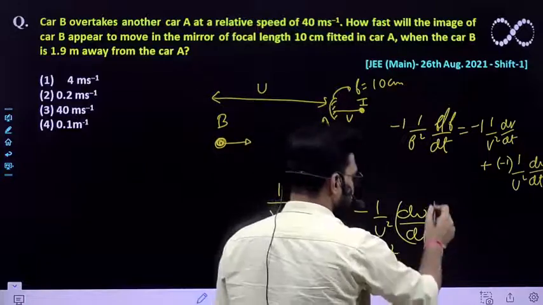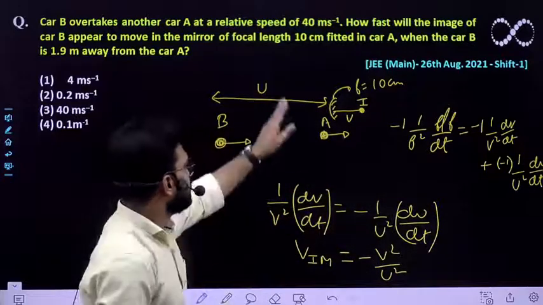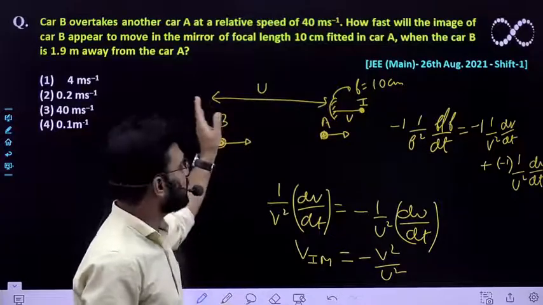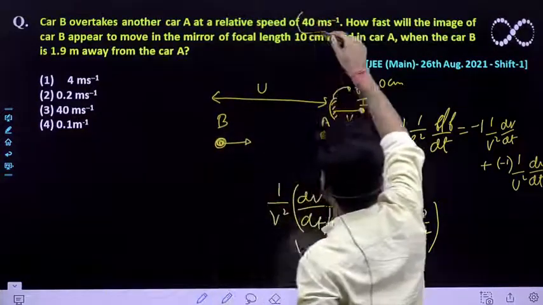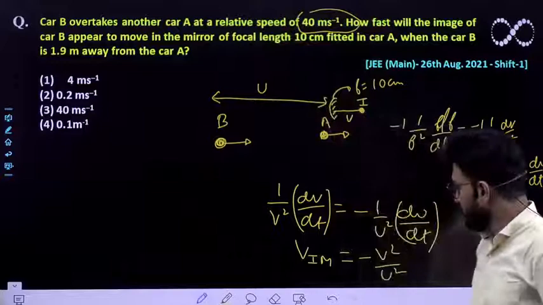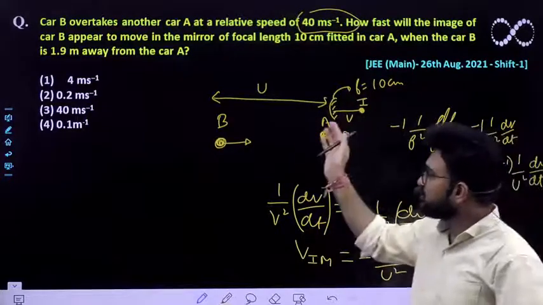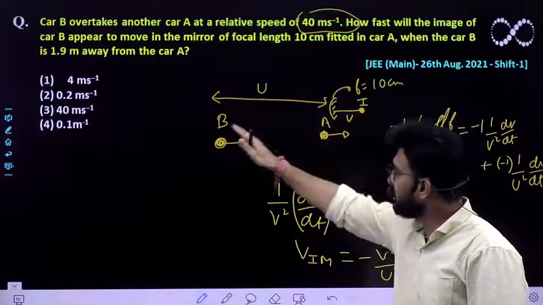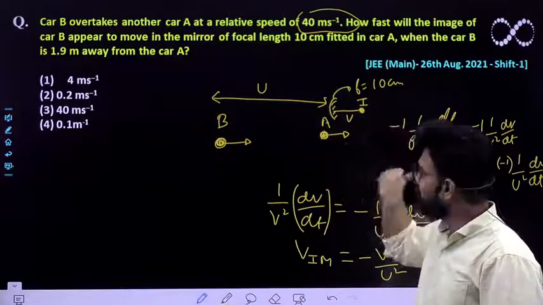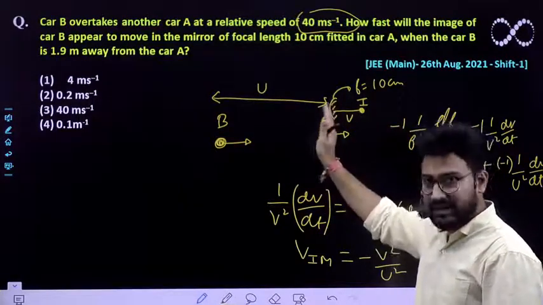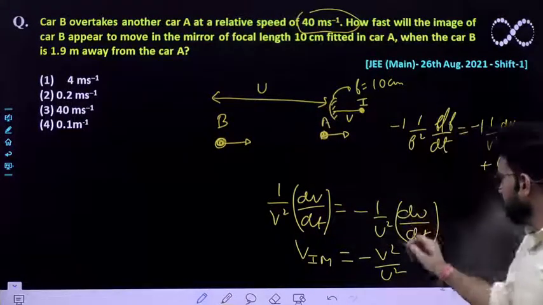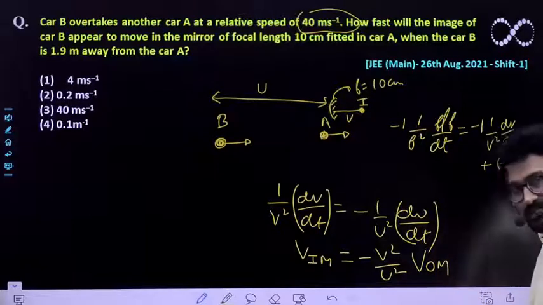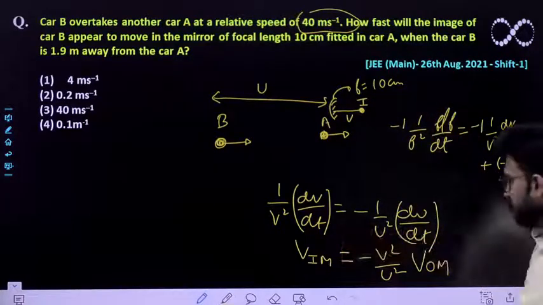And what is the change in U with respect to time? Change in U, change in this distance with respect to time, is the speed which has already been given to you, which is 40 meter per second. So with how much speed will this B be approaching A? That means you have to find out the speed with respect to car A. So this expression is also given, this is the velocity of object with respect to mirror, which is 40 meter per second.